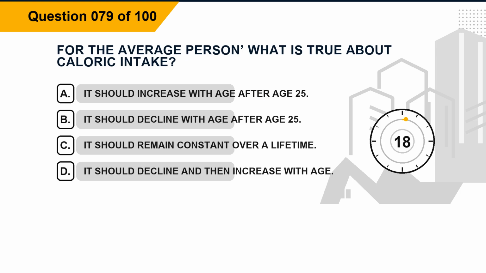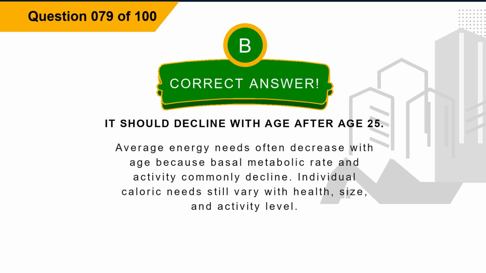Question 79. For the average person, what is true about caloric intake? Option A, it should increase with age after age 25. Option B, it should decline with age after age 25. Option C, it should remain constant over a lifetime. Option D, it should decline and then increase with age. The correct answer is option B, it should decline with age after age 25. Explanation. Average energy needs often decrease with age because basal metabolic rate and activity commonly decline. Individual caloric needs still vary with health, size, and activity level.